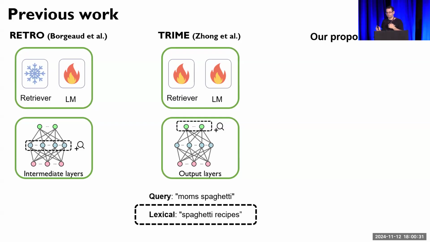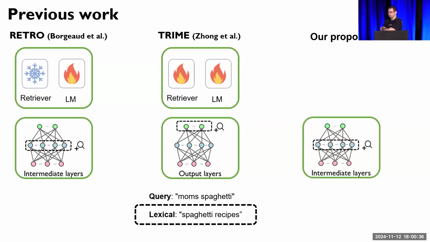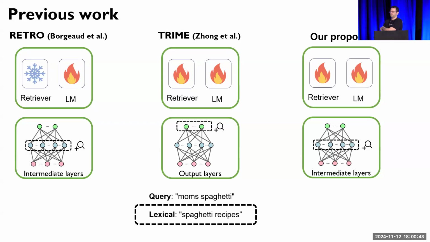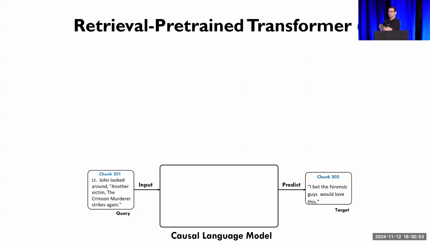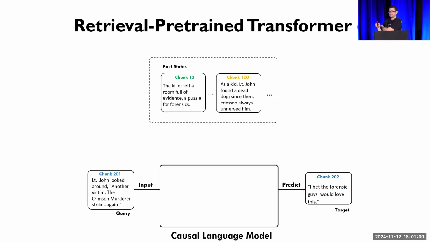Our proposed method addresses these limitations. Like RETRO, we perform retrieval at intermediate layers, allowing for deep integration of retrieval results. And like TRIME, we train the retriever and language model jointly, where our retriever is trained with semantic supervision, as we will soon see. Our Retrieval Pre-trained Transformer, or RPT, is an autoregressive decoder-only language model that can self-retrieve its own past representations. RPT is comprised of three parts.